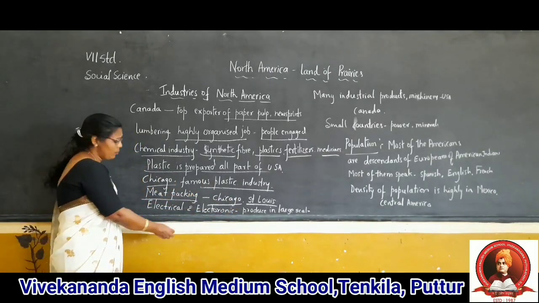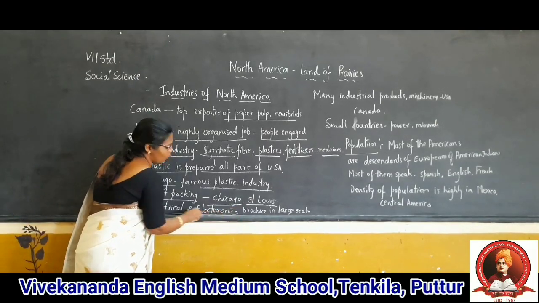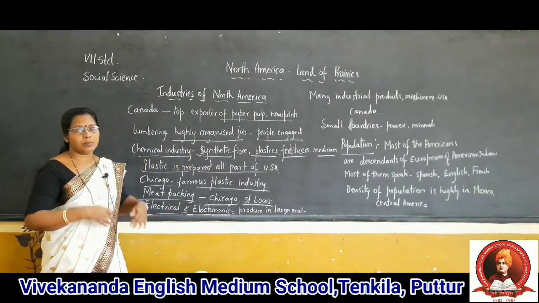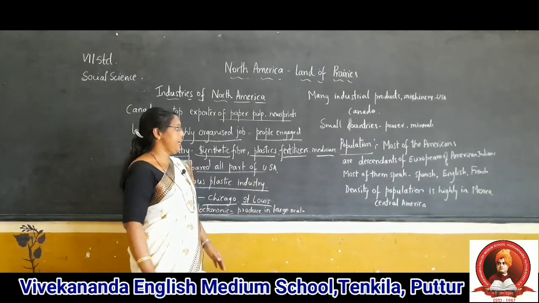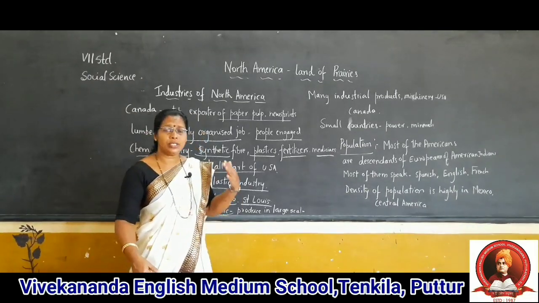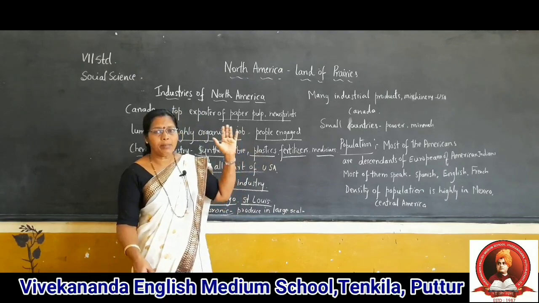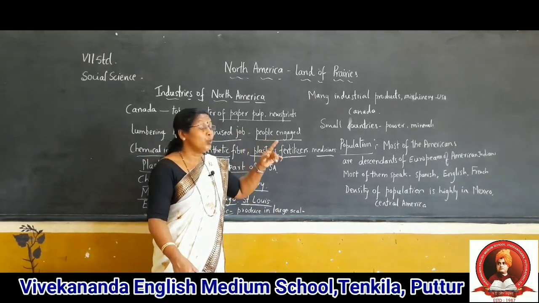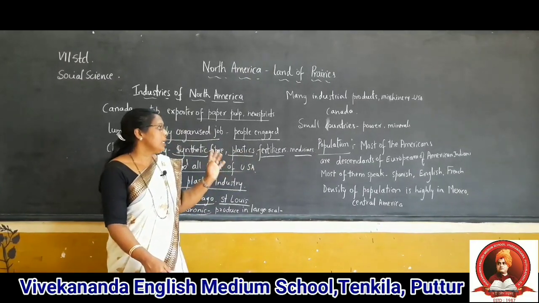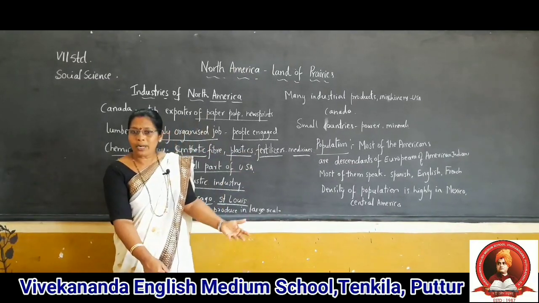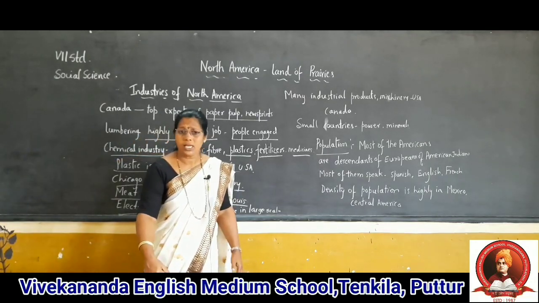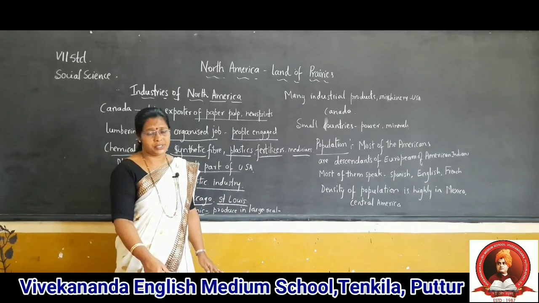Next, they are producing electrical and electronic items. They are produced on a large scale and exported to different countries. Many industrial products, machines and machinery are exported to different parts of the world, especially from USA and Canada. Clear? From USA and Canada. Next, small countries do not have power resources or adequate natural resources, so they are very poor in industries.